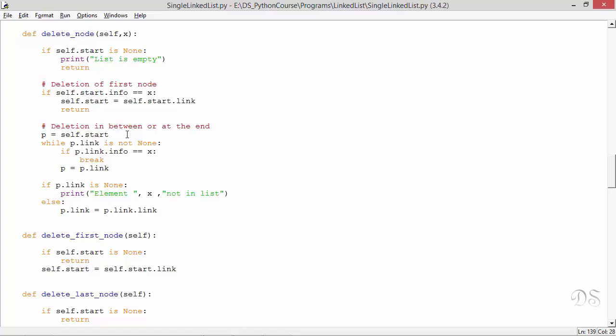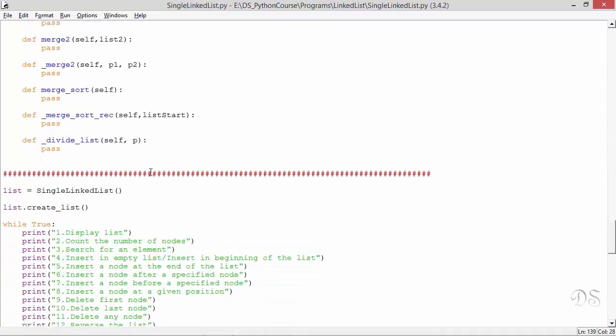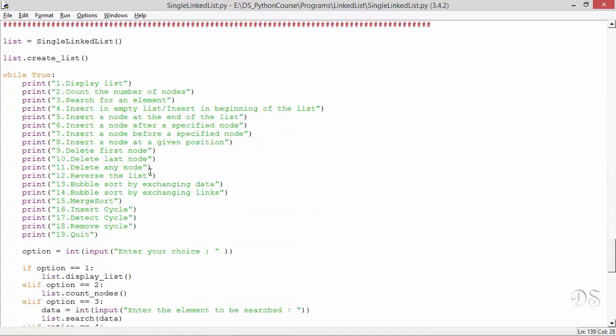Otherwise, we'll find reference to the predecessor of the node that contains x. And then we'll delete that node by writing this statement p link equal to p link link. Now we have called these methods in cases 9, 10 and 11. Now let's run this program.